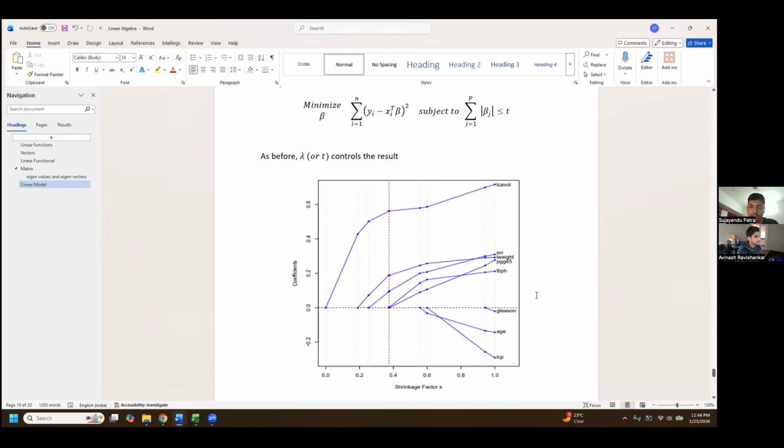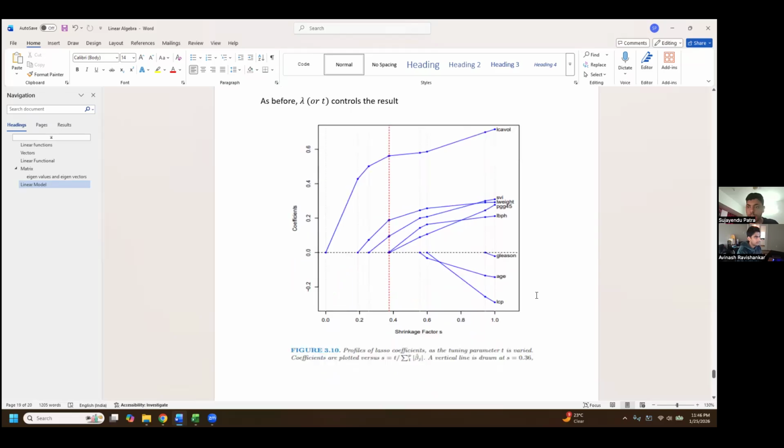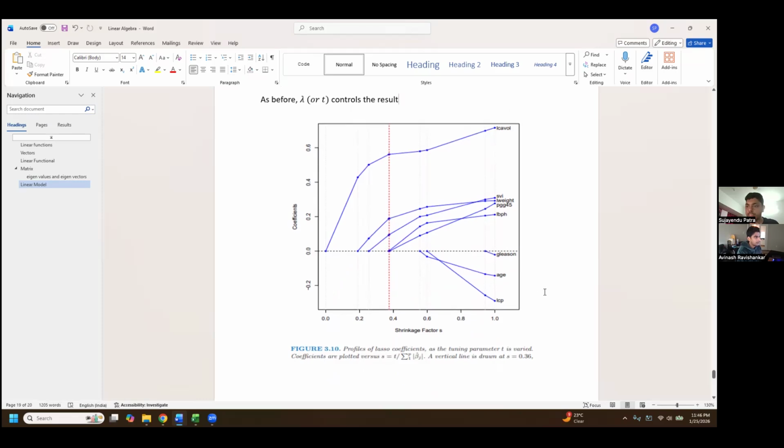And then I wanted to show you a plot. So this is from the book of Hastie and Tibshirani, which I follow basically for machine learning. And Tibshirani is the guy who discovered the lasso part. So what he did was he had some data sets. We're not going into the details. So all the names you see on the right side, these are the names of his regressors.